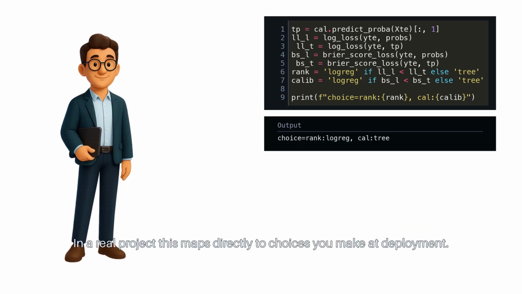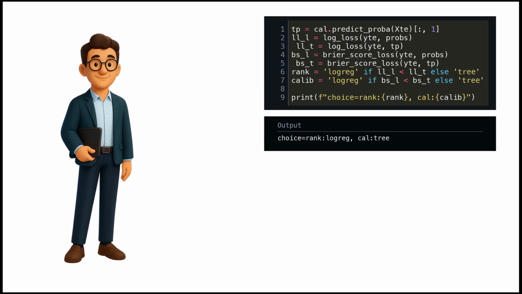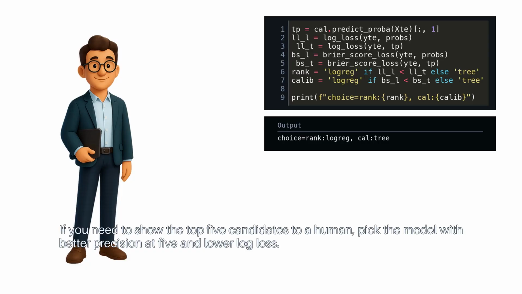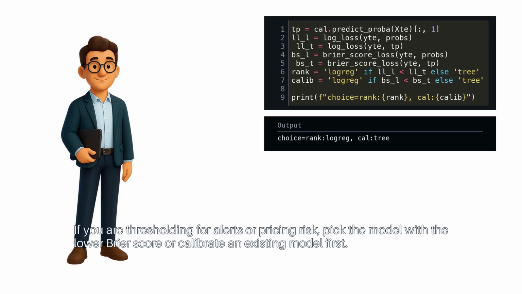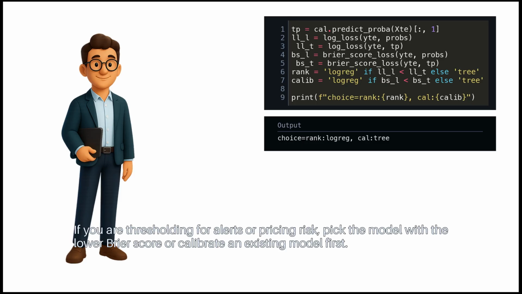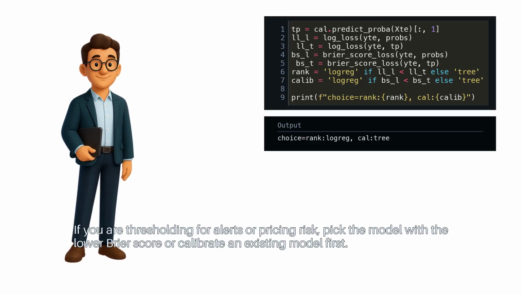In a real project, this maps directly to choices you make at deployment. If you need to show the top 5 candidates to a human, pick the model with better precision at 5 and lower log loss. If you are thresholding for alerts or pricing risk, pick the model with the lower Brier score or calibrate an existing model first.